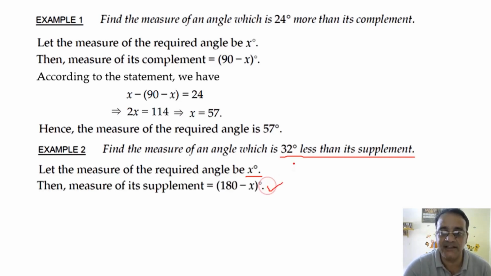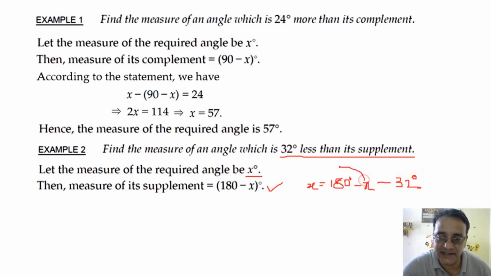Now in the question it is given that this angle is 32 degrees less than its supplement. Less than means minus. So x is equal to 180 degrees minus x minus 32.